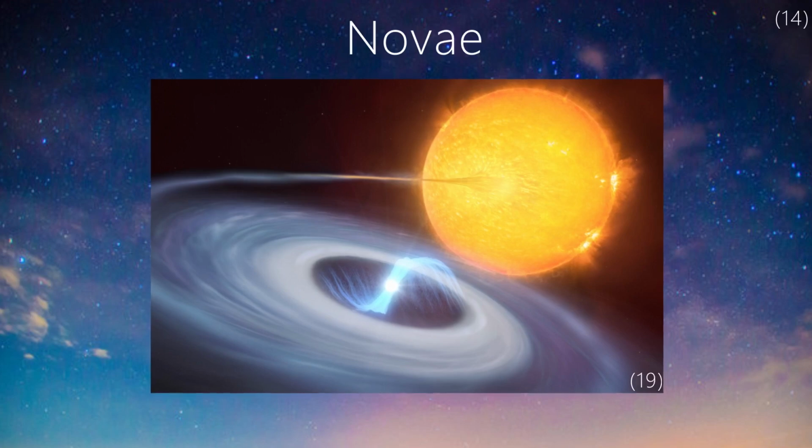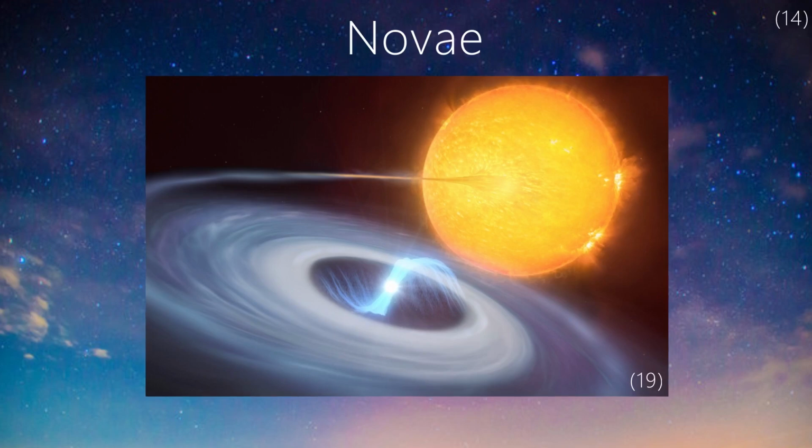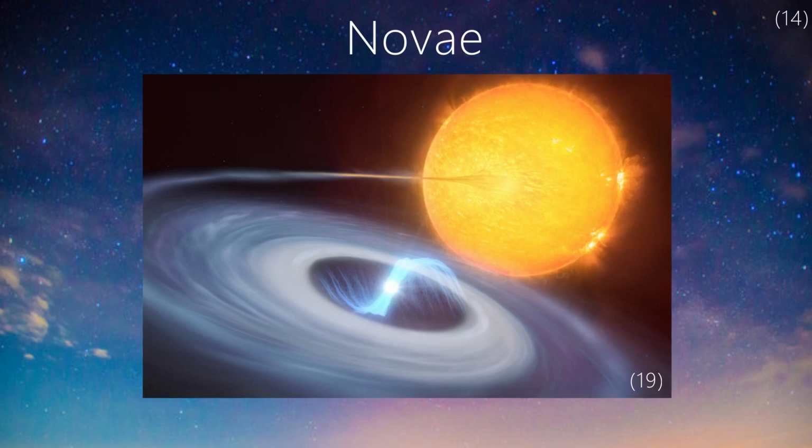White dwarfs can have explosions on their surfaces when matter falls onto them. These are called novae, singular nova. After it lasts for a few days, they return to their normal state within a few weeks or so. However, this only occurs in binary systems, where two stars are gravitationally bound together and orbit each other.